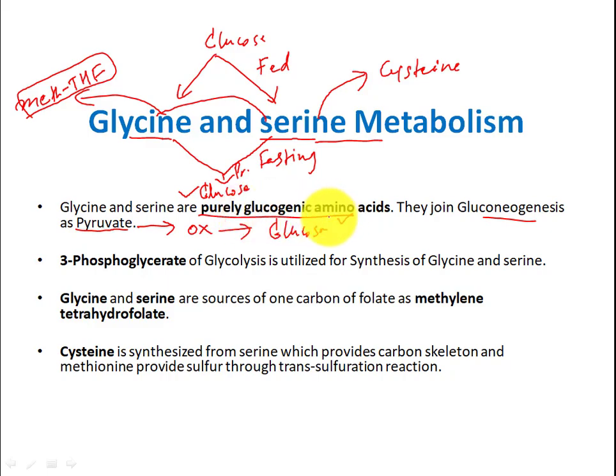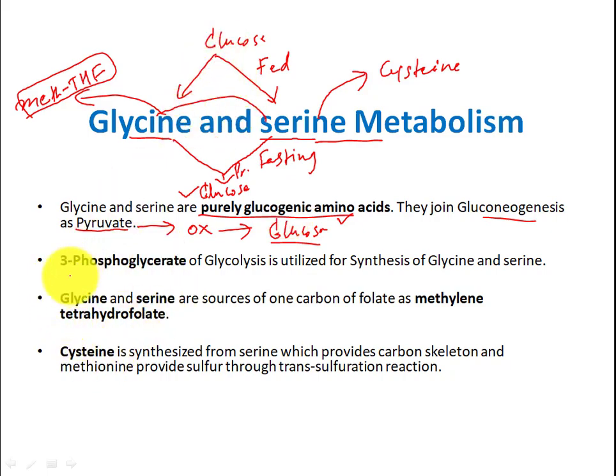This is part of metabolism, that is, catabolism of serine and glycine will result in glucose that happens during prolonged fasting condition. Remember this fact. I have been telling you that gluconeogenesis occurs during prolonged fasting condition. Catabolism of amino acids also happens during prolonged fasting condition.